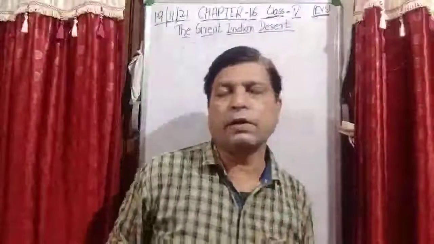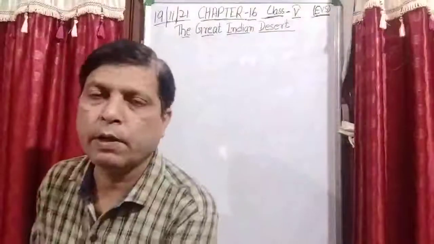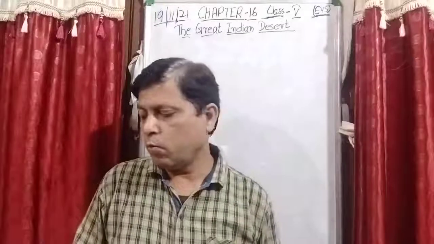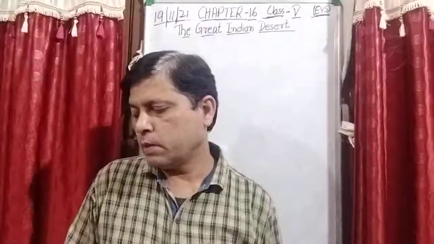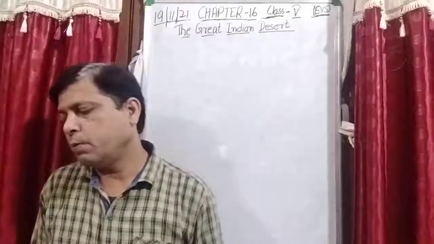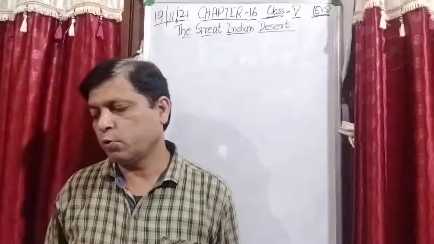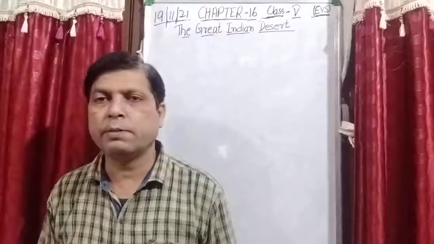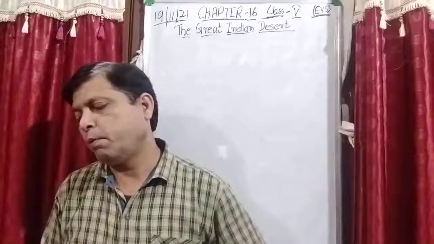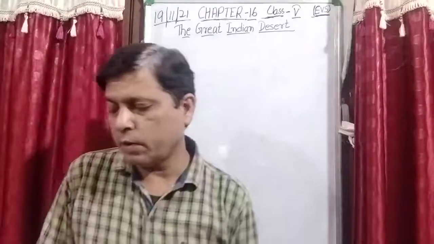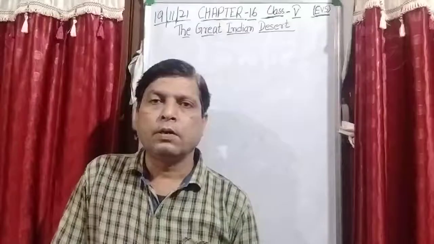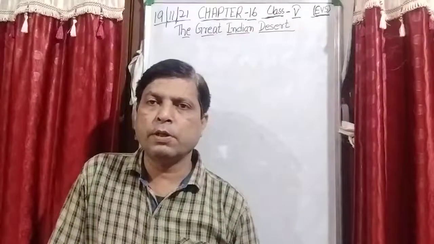So let's do a little recapitulation of what we did in the previous video. Students, in the previous video we completed the book exercises of the chapter. Now, in today's video we will start with questions A, B, C. The first question is to take the correct option, that is the MCQ. Question B is fill in the blanks, and question C is write true or false. So the first three book exercises we have completed in the book.